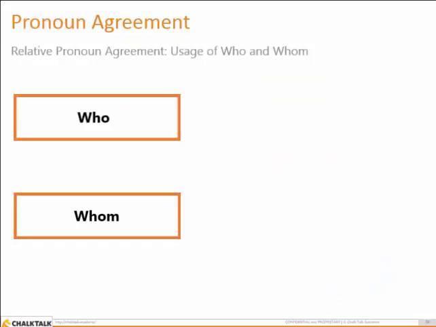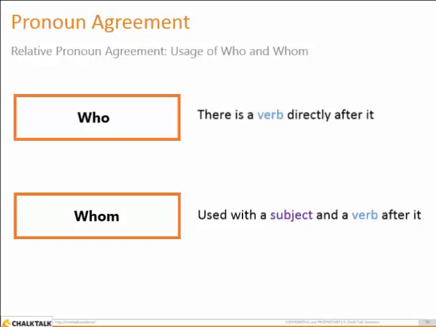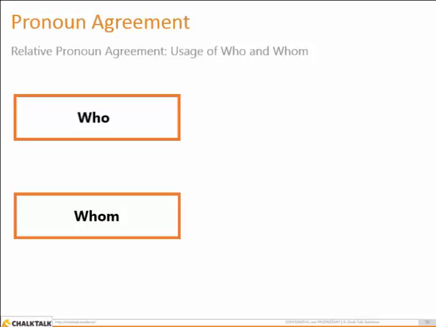For the word who, there is a verb directly after it. For the word whom, we always use whom with a subject and verb after it. In summary, who is followed by a verb, whom is followed by the subject and then the verb.